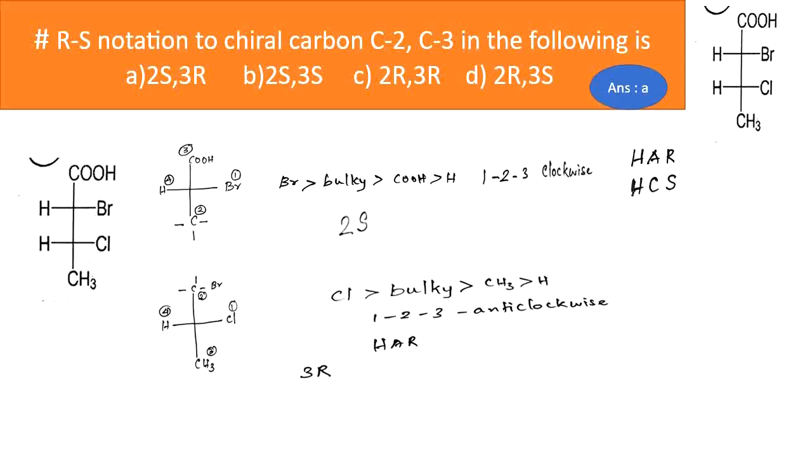Then your third carbon, what is the position? In this arrangement, Cl is first, CH3 is the third position and is a bulky group, and again the fourth group is in the horizontal position. With chlorine, bulky CH3, and H, 1, 2, 3 is in the anti-clockwise direction. So the configuration of the third carbon is R. So it is 2S, 3R. What is your answer? The answer is A.